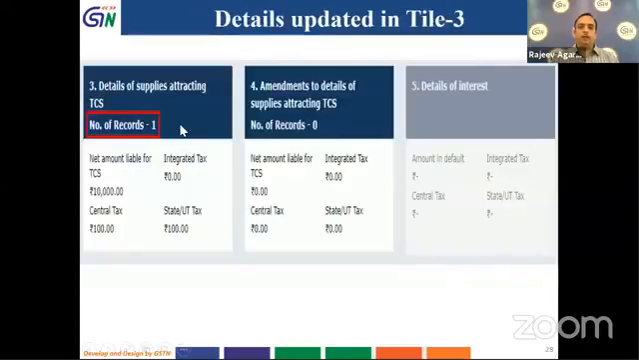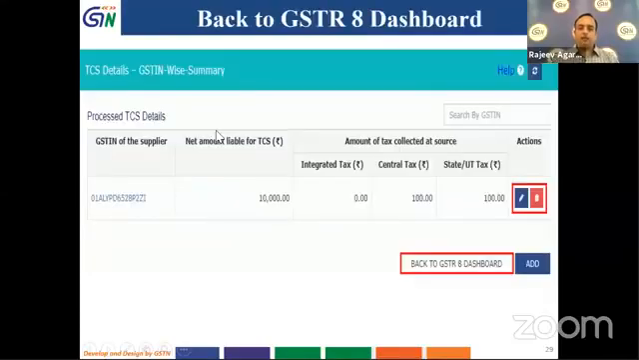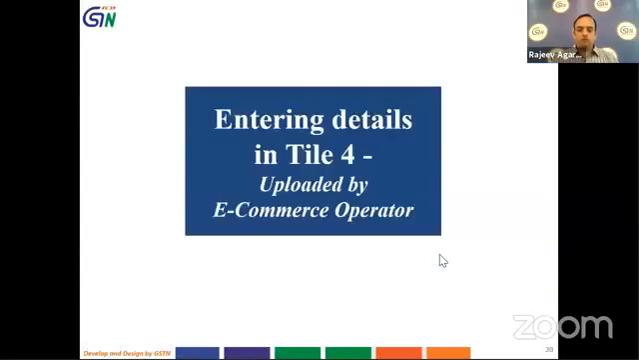So this will take me back to the tile. And here if you see, the details are added: number of records added is 1, and the net amount liable for TCS and tax to be paid is shown over here. So that's how I will enter details in tile 3. I can click on the add button further and add more details. After filling the details, I will click on save and come back to this page. So I have no further details to add, so I will move forward.